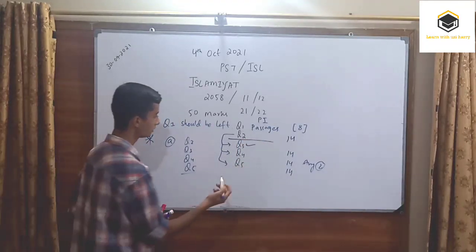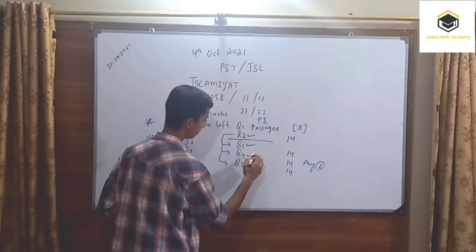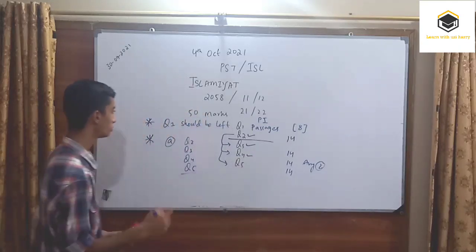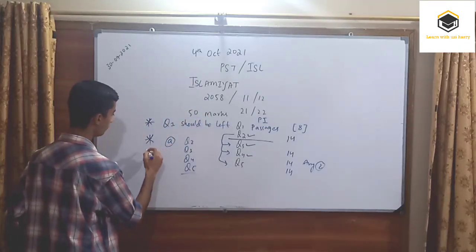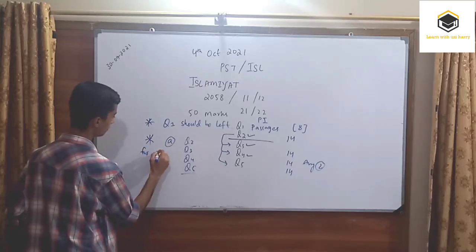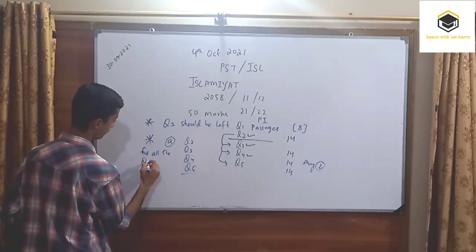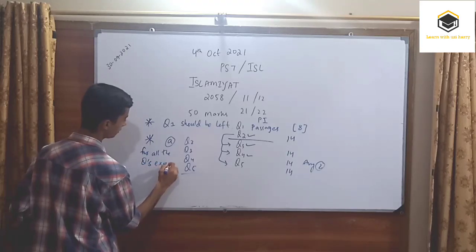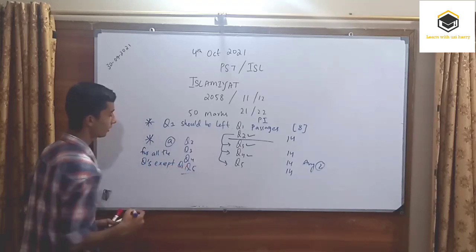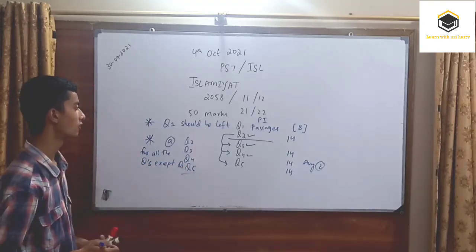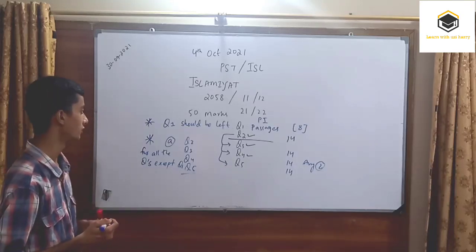Now just go for, for example, question 2, question 4. So just solve all the A parts. A part should be solved for all the questions except question number 1. Just solve the question 2, 3, 4, 5 A parts, not going with question 1.